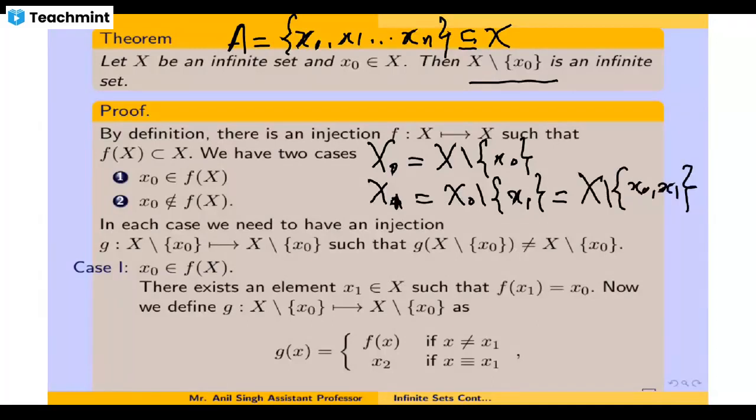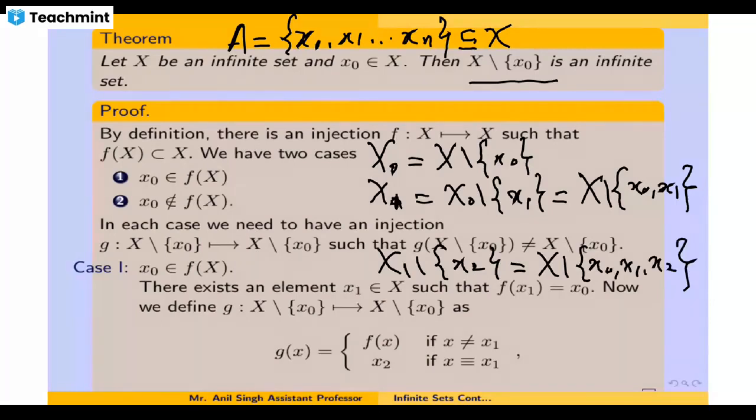Then another application of the theorem to the infinite set X minus x0, x1, taking out x2, you will see that X minus {x0, x1, x2} is an infinite set.